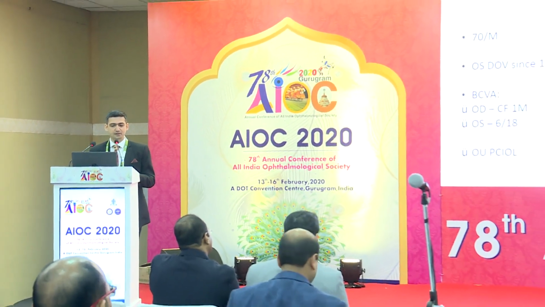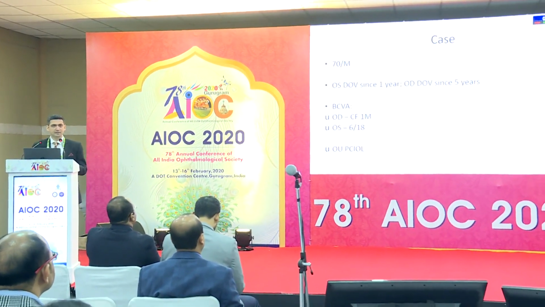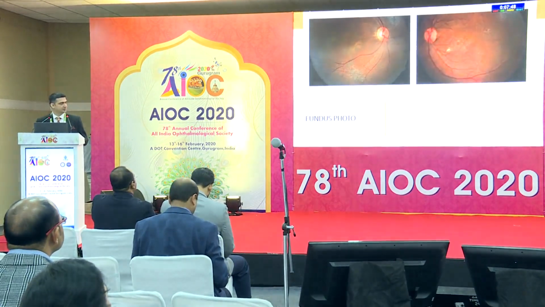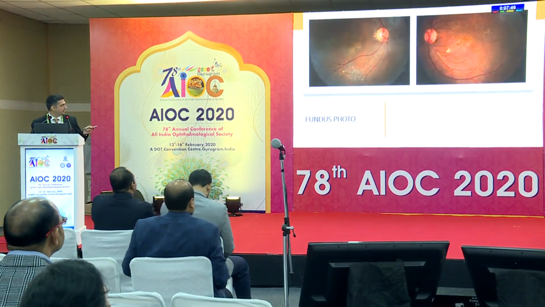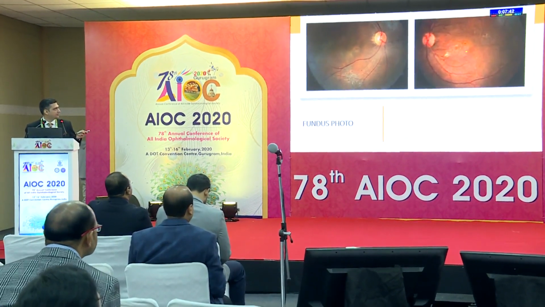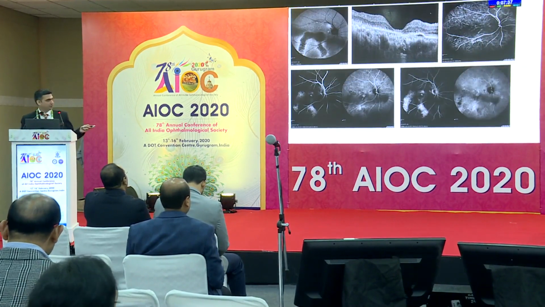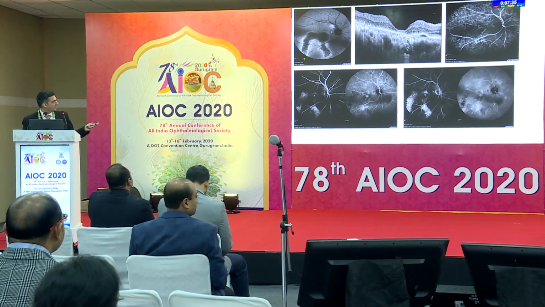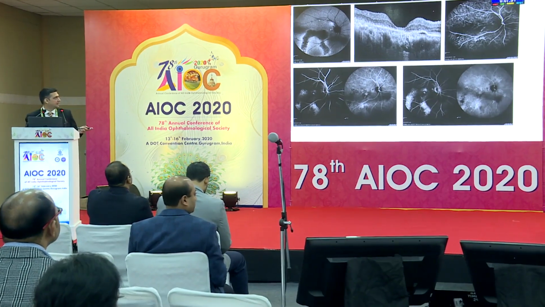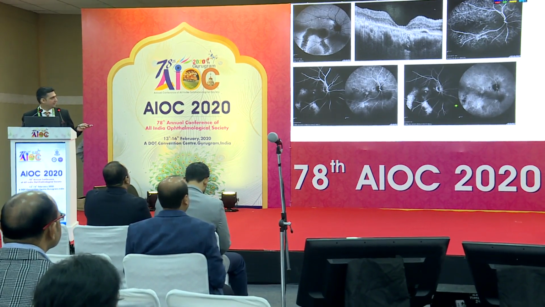For example, this is a 70-year-old male who came with left eye decrease of vision since 1 year. The right eye had very long-standing changes with vision of 1 meter, and the left eye was at 6/18. So this is the fundus photograph, in which clinically we can also see the presence of track marks in the right eye, and degenerative changes in the macular area in the left eye. On autofluorescence, we can classically see these track marks that are suggestive of very long-standing chronic CSR changes, which can even be seen on the fluorescein angiography and ICG.